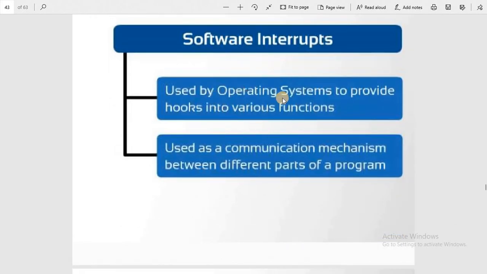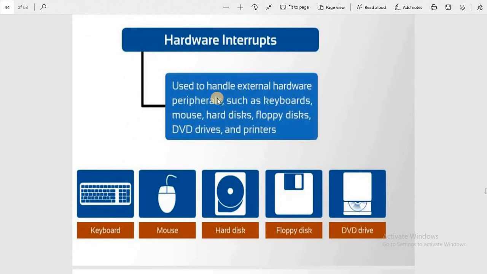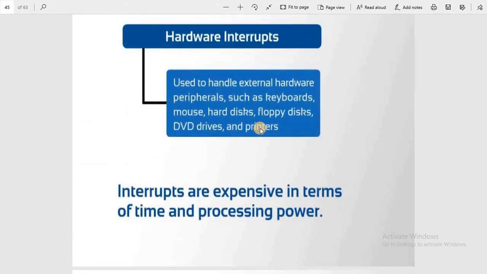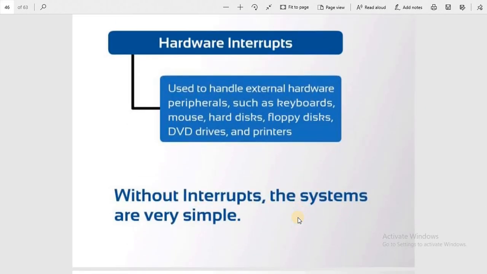Software interrupts are used by operating systems to provide hooks into various functions, and as a communication mechanism between different parts of the system. Hardware interrupts are used to handle external hardware peripherals such as keyboard, mouse, hard disk, floppy disk, DVD drives, etc. These hardware interrupts can be handled by the CPU. Interrupts are expensive in terms of time and processing power, so they consume more time and cost.